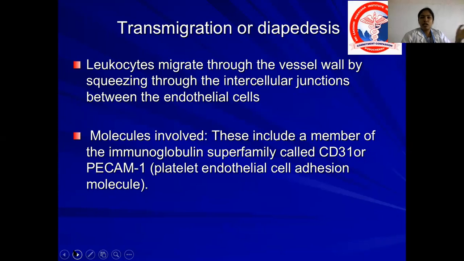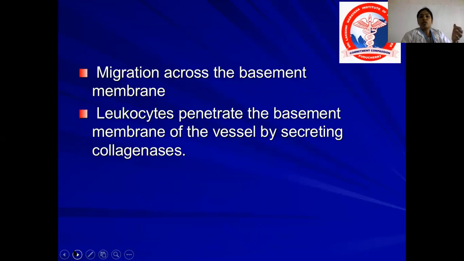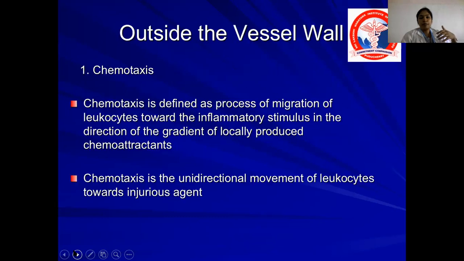Next, coming to transmigration or diapedesis. The leukocytes migrate through the vessel wall by squeezing through the intercellular junctions between the endothelial cells, and the molecule involved is CD31 or PECAM, platelet endothelial cell adhesion molecule. The leukocyte migrates across the basement membrane with the help of an enzyme called collagenase. The basement membrane is made up of type 4 collagen. So the leukocyte has to digest this type 4 collagen in order to come out of the blood vessel. So collagenases are the enzymes which help in breaking the basement membrane and coming out.